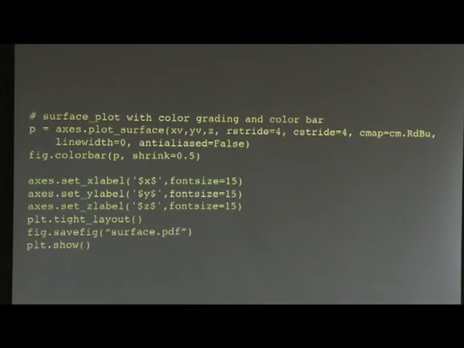So it has 3 variables. This is the x coordinate, y coordinate, and z is the vertical coordinate. Now this part I just copied. This is the color scheme. The color bar will show you different colors meaning different values. Then x label, y label, z label. Now this is also nice. Sometimes, I'll show you what this tight layout means. This is useful, and I am saving the figure in a file.